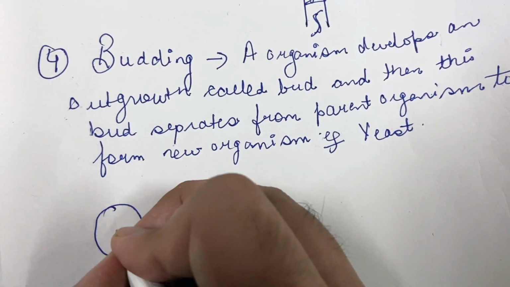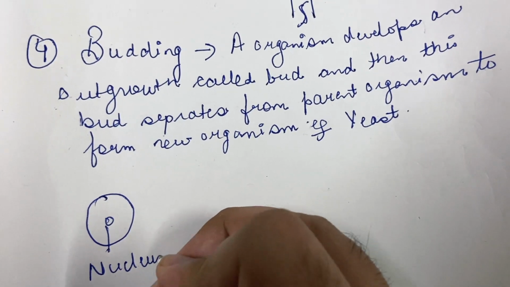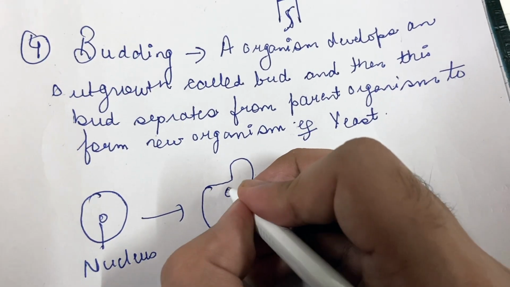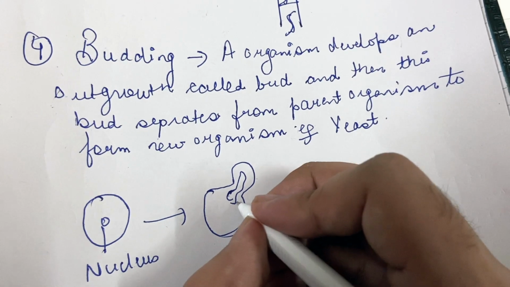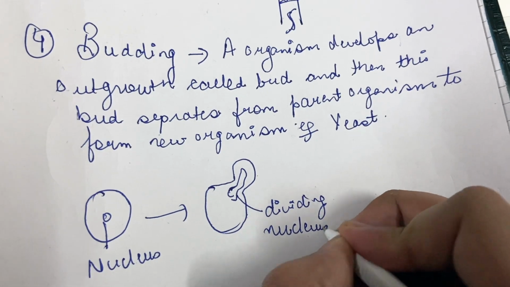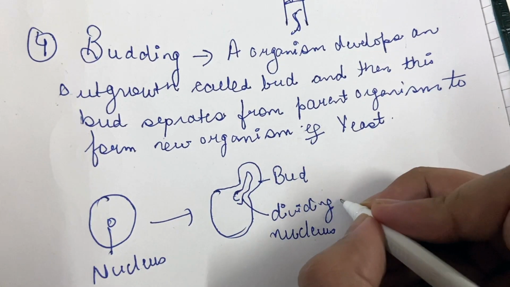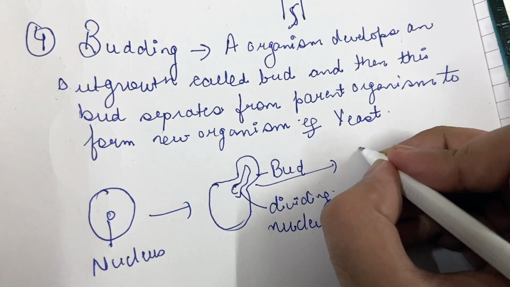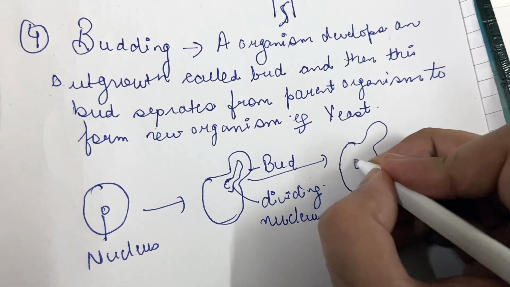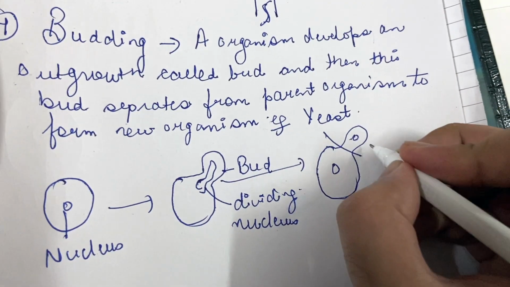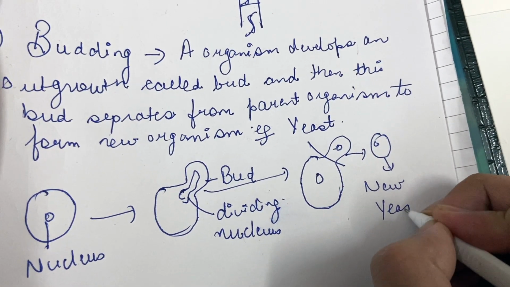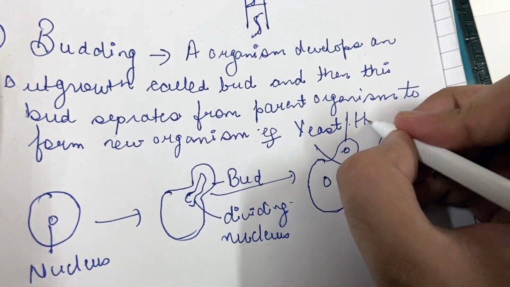If this is yeast and this is the nucleus of the yeast, what will happen? There would be formation of an outgrowth called bud. The nucleus will start dividing. This is the dividing nucleus. This is the bud. And now the nucleus would separate first. This is the nucleus of this cell. Now this bud will separate and this will form the new yeast. This is seen in yeast and hydra also.